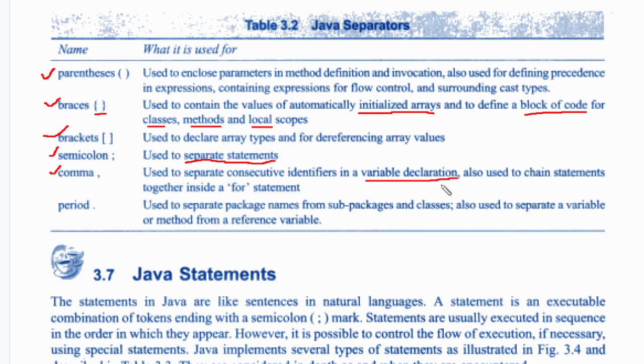Whenever you declare variables like int x, int y, int z, instead of declaring them separately, we can declare them in a single line like int x, y, z. This is one use of the comma separator.